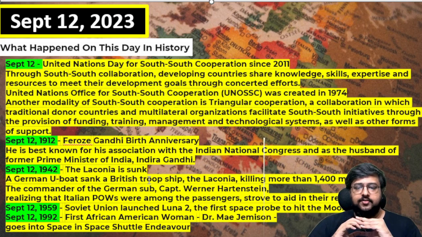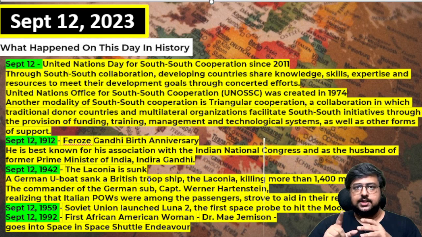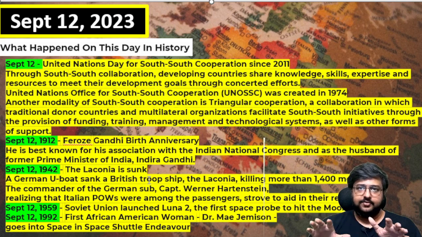Then 1959, Soviet Union launched the Luna 2, which was the first space probe to hit the moon. That time a space war was going on between Russia and the USA, and Russia was number one everywhere. The first human being went to space, the first man and female both went to space, a dog went to space, the first vehicle went to space, they landed on the moon, everything. To counter that, the USA told that we landed humans in 1969, and after that the space race was over. After that nobody did anything.